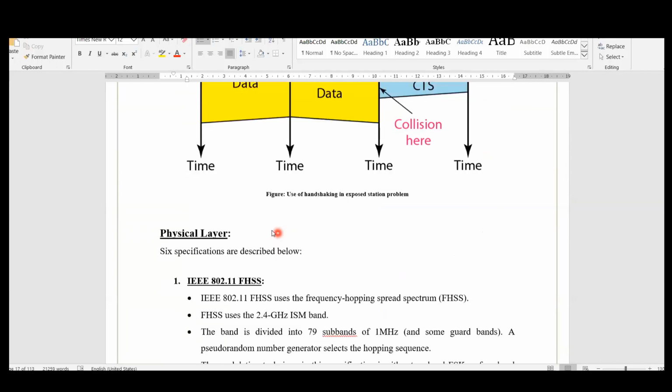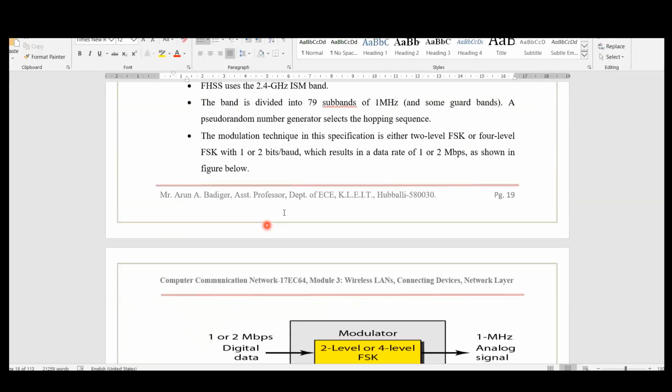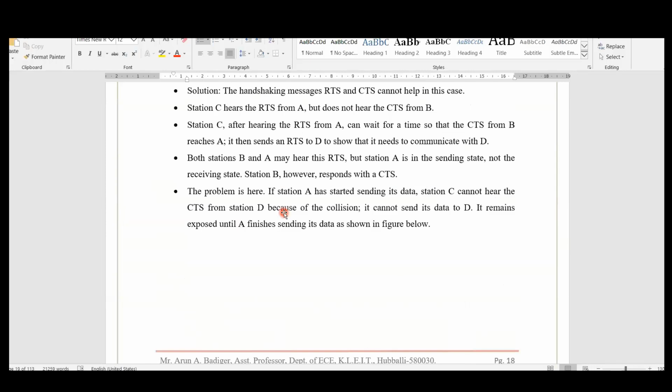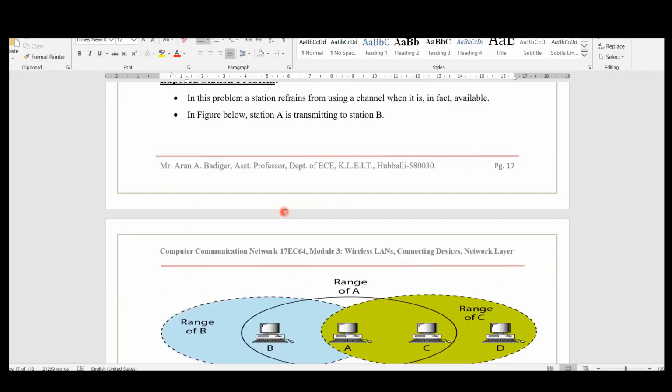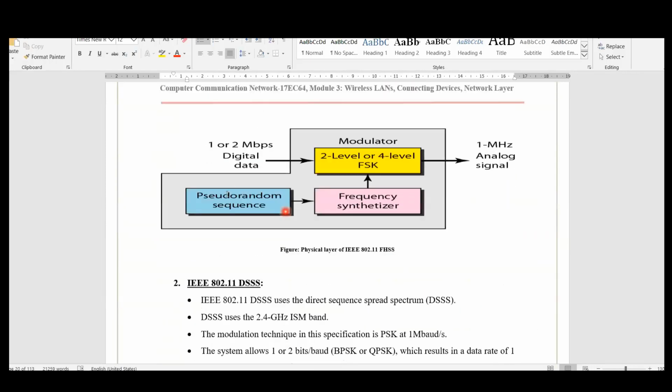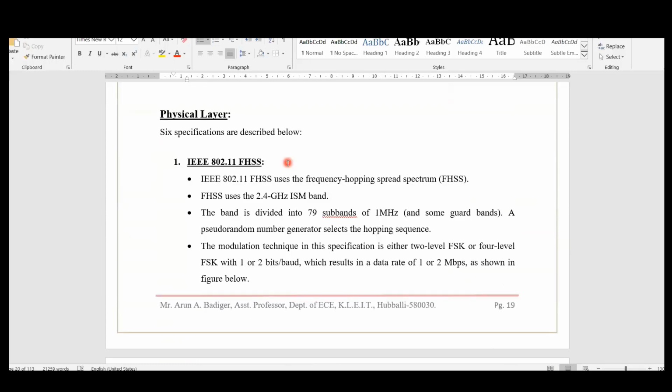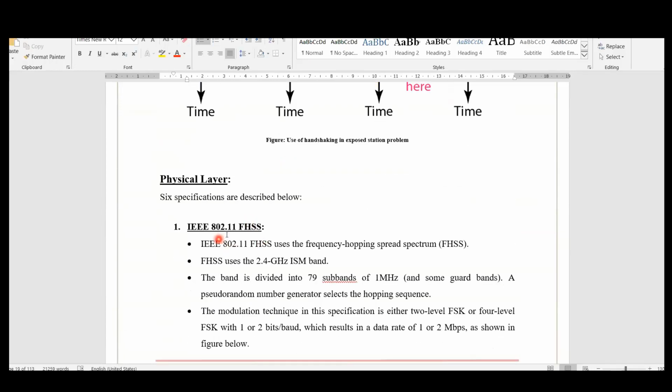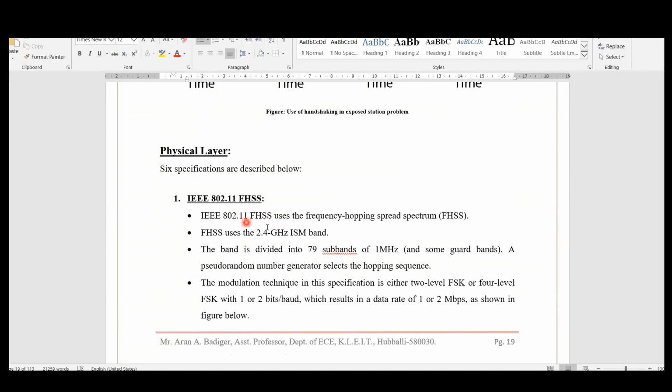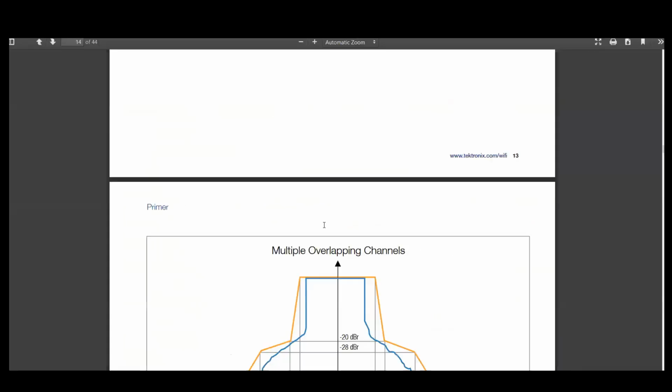First we'll start with FHSS, frequency hopping spread spectrum. That is in the physical layer. If I use this method, that is IEEE 802.11 FHSS, it was initially designed. First of all, it is not all given in these notes, and we need not discuss all those topics on what FHSS is. But for your understanding, I am trying to cover it with some images.